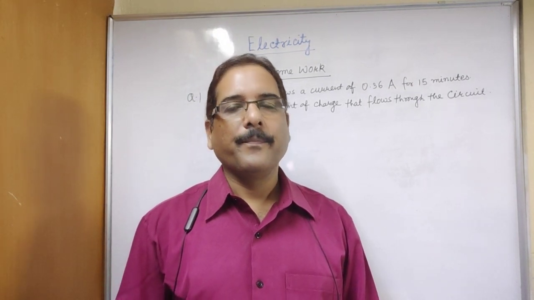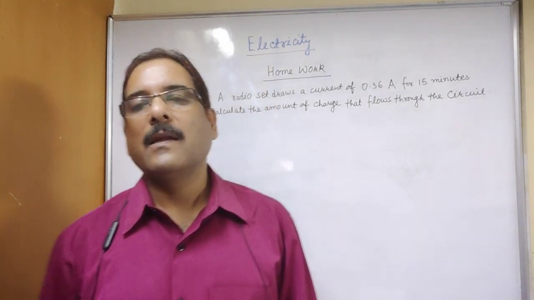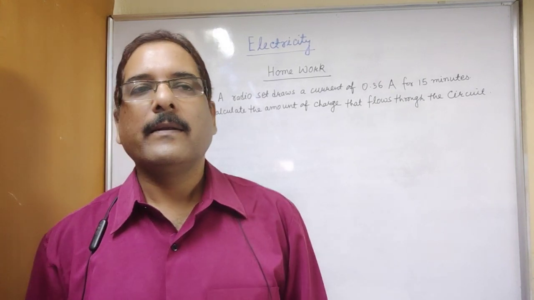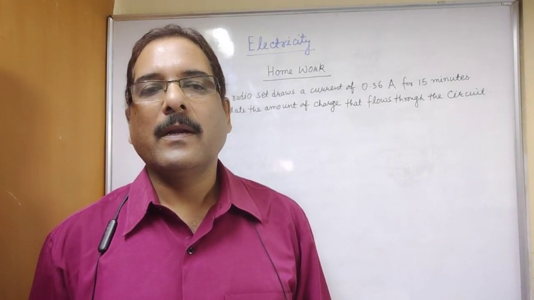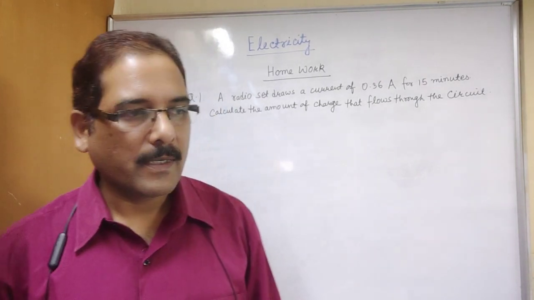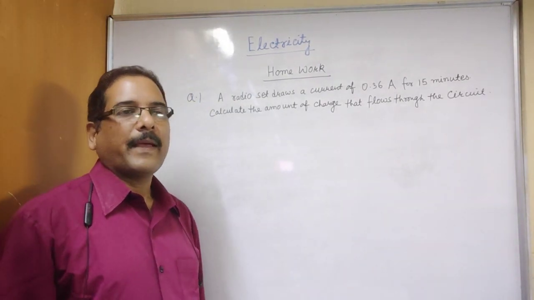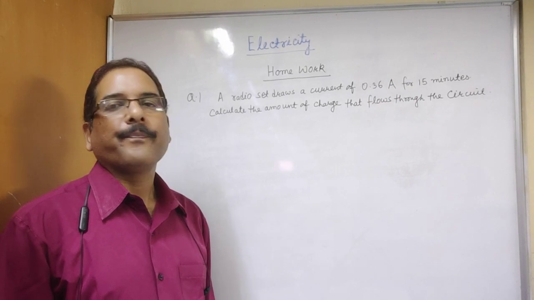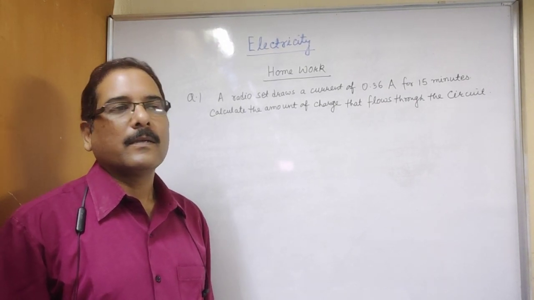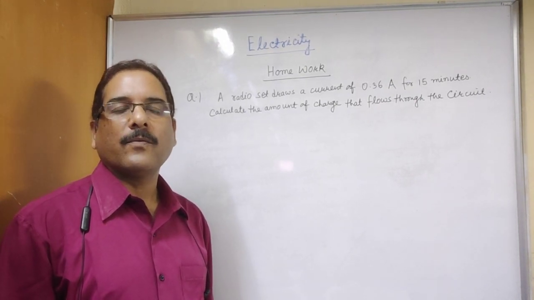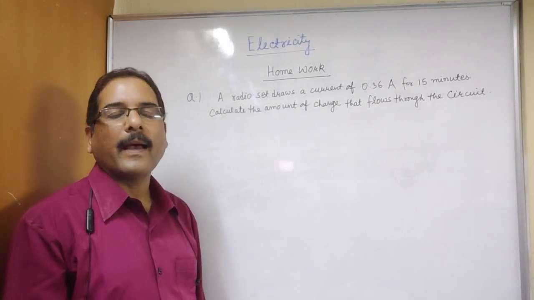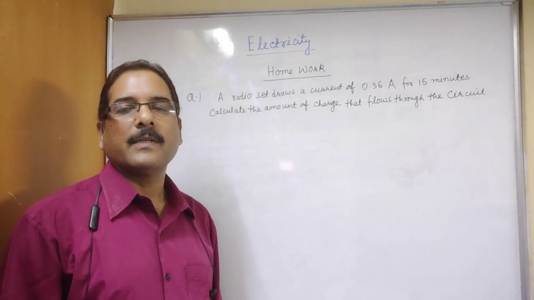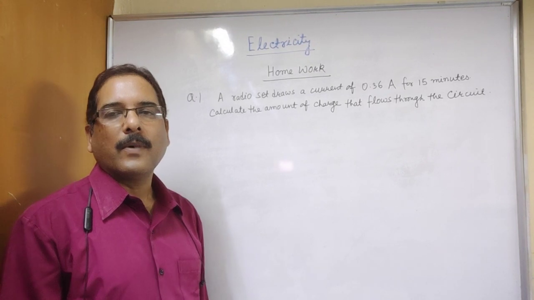Then we discussed the conventional direction of current: when electricity was discovered, electrons were not discovered, so scientists assumed that electricity flows from positive to negative terminal in a circuit. That is the conventional direction of flow of current. But actually electrons move in a circuit from negative to positive.